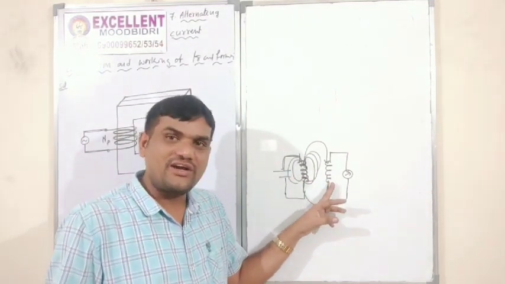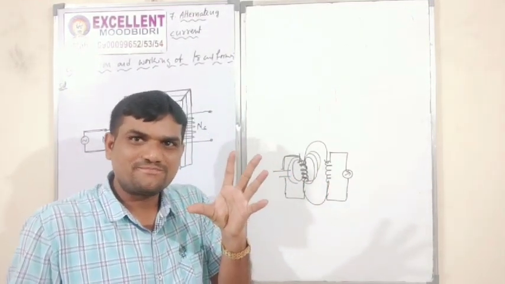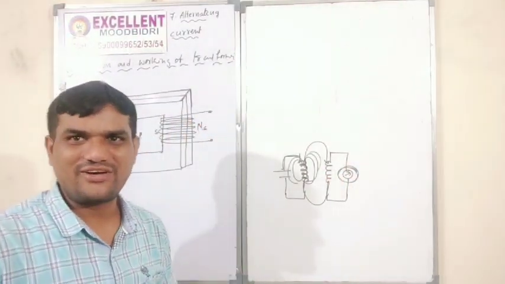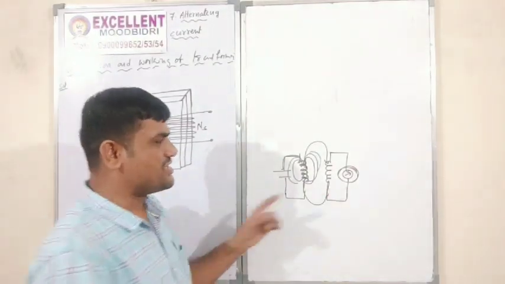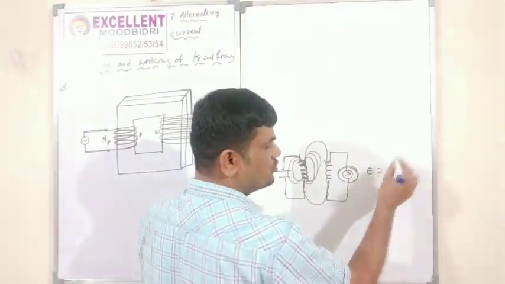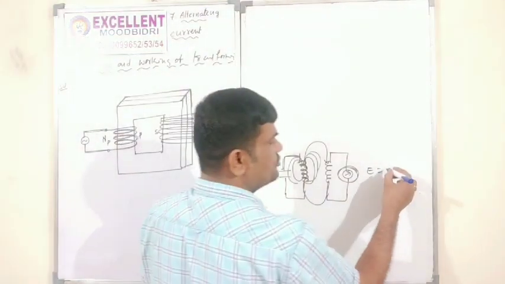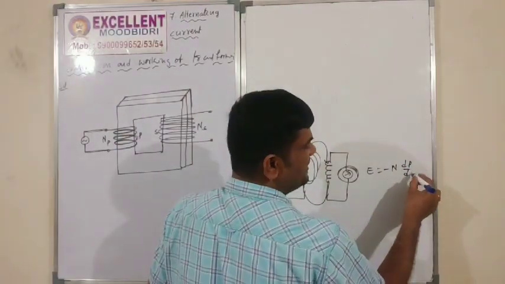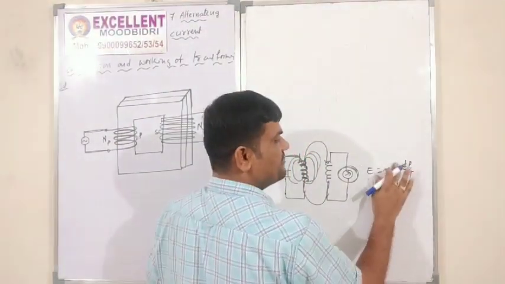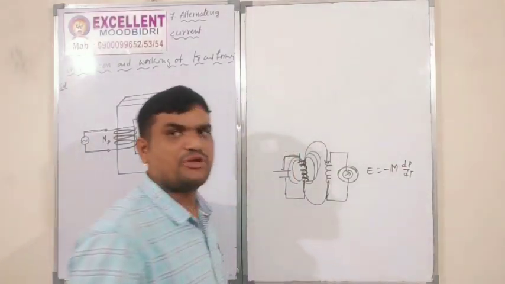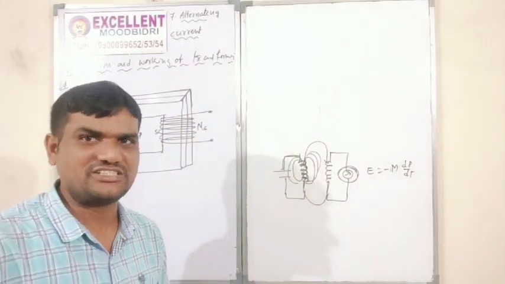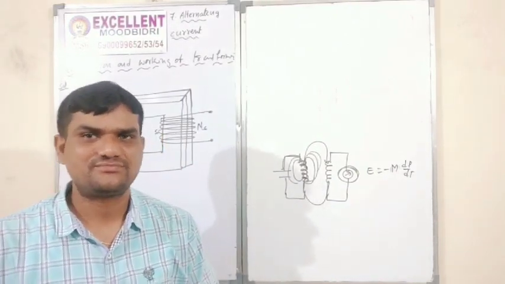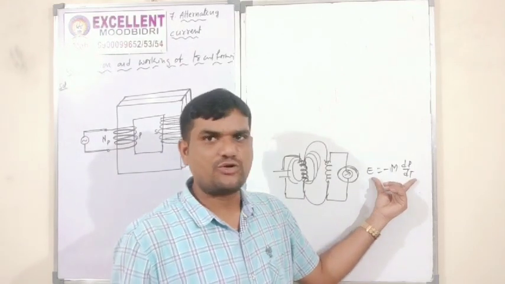So in the secondary coil, induced EMF can form. That induced EMF we can measure with the help of a galvanometer. So here is the induced EMF formula: E is equal to minus N dφ by dt. Actually here we will give you M, which is nothing but mutual induction. L is nothing but self induction. Are you clear? This formula we generally use.